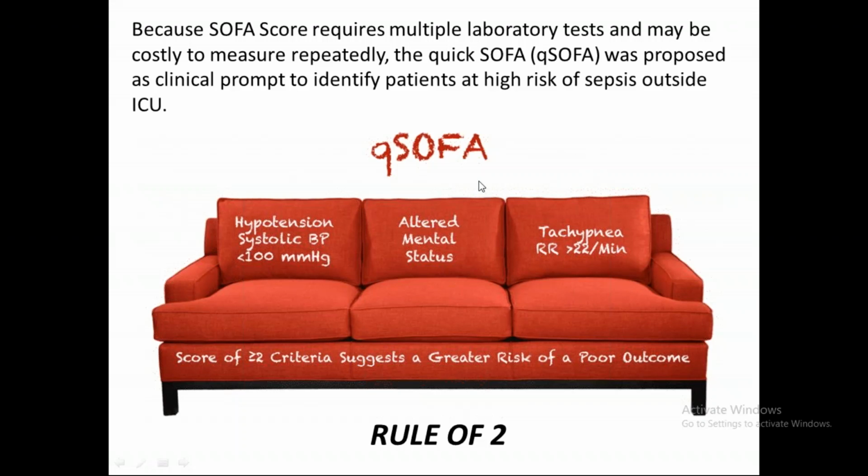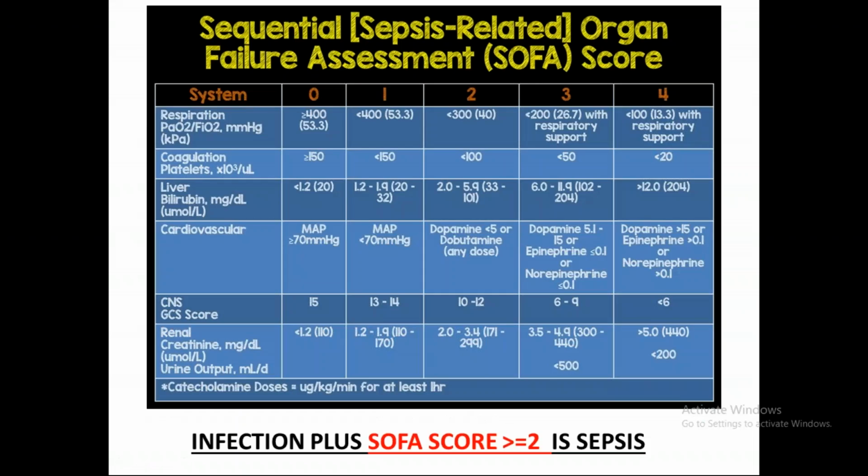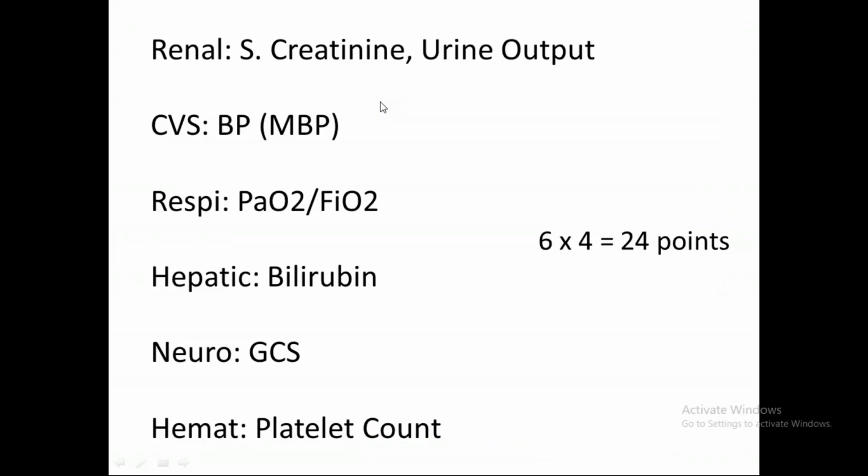Okay. So once quick SOFA is met, you can apply the whole SOFA table. So this table is here again, and we will memorize this. This is very simple, nothing to worry about, right? So if we look at it carefully, on the left hand side there are systems and on the right there are points from 0 to 4, right? So basically how many systems do we have in our body? We have the renal system, cardiovascular system, respiratory system, hepatic system, neuro system, and hematology, right? So we have 6 systems.